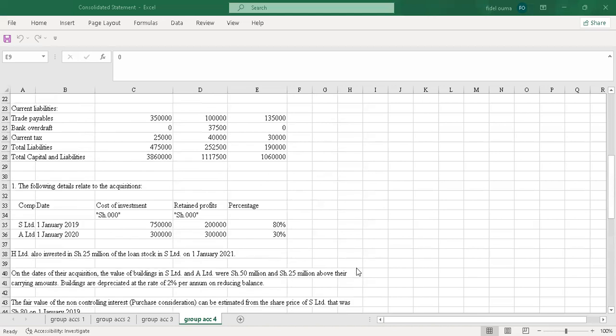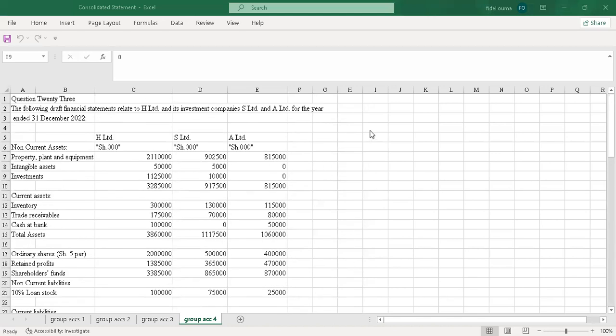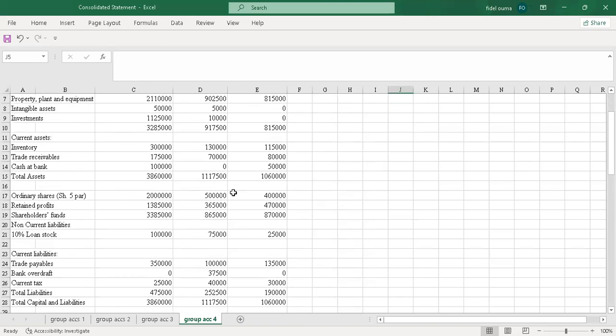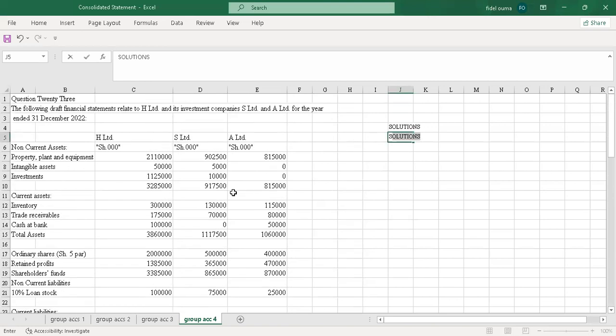So this is how we are supposed to do this question. I'll start my solutions here. First I am supposed to identify my investee companies. So S is a subsidiary because H has 80%. Yeah, control. While A we have 30%, so it's an associate.